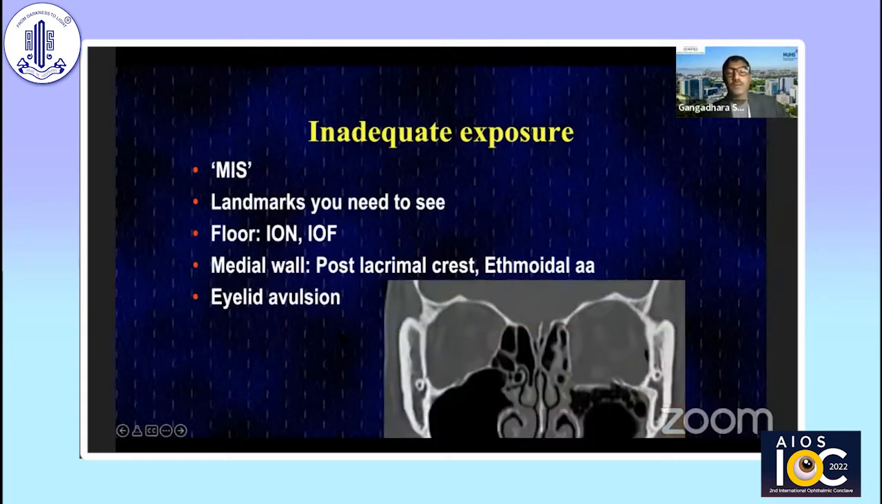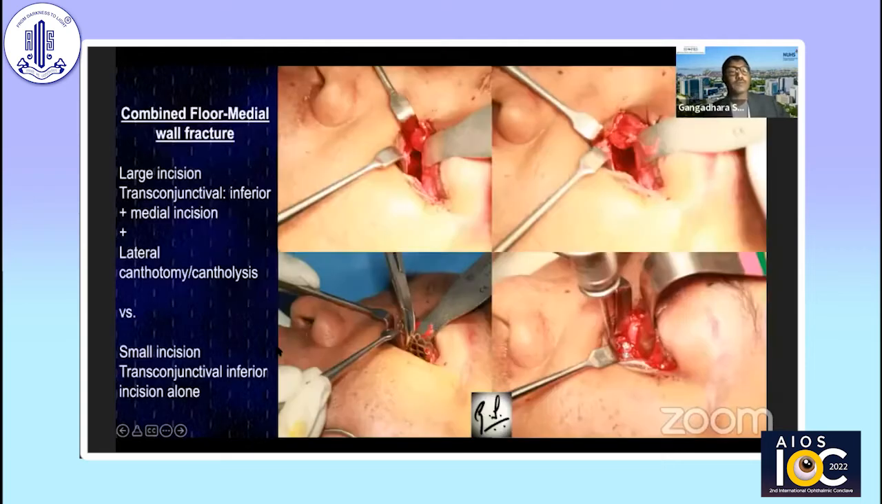And to me, when you have a combined floor medial wall fracture, traditionally it's a transconjunctival, retrocaruncular approach, followed by a transconjunctival inferior incision with a lateral canthotomy and cantholysis. But a lot of times now I'm able to do this with a pure inferior transconjunctival approach itself.